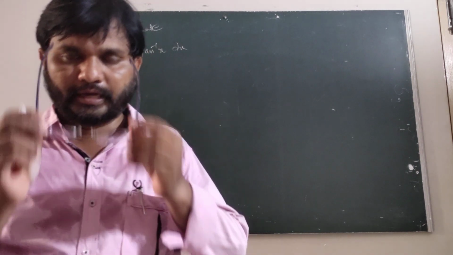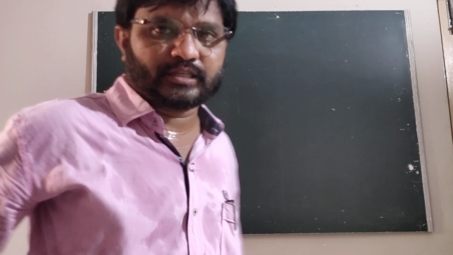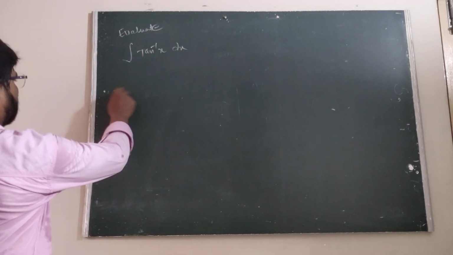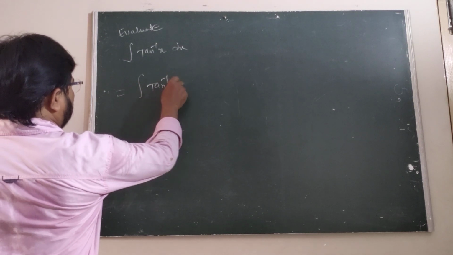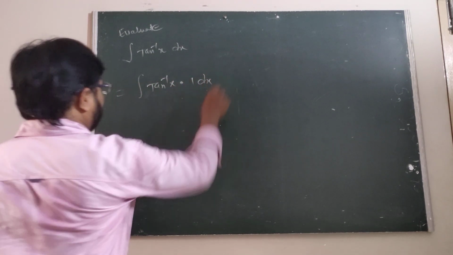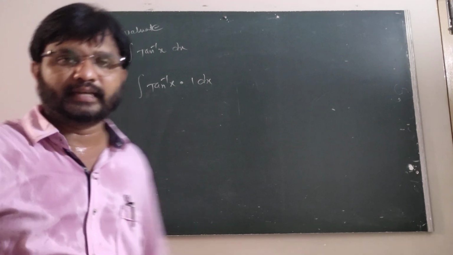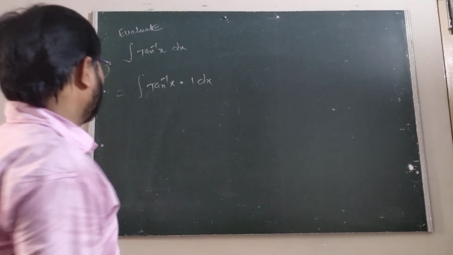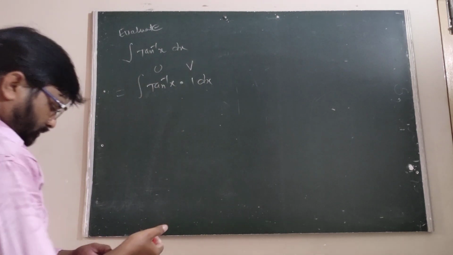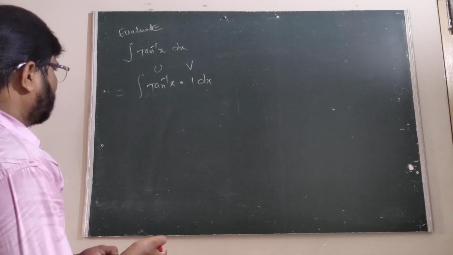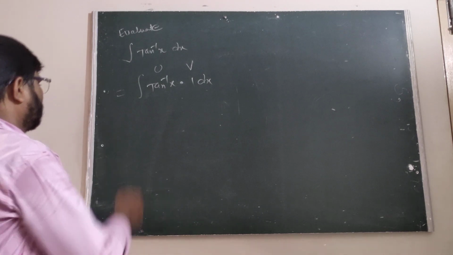Now here we have tan inverse x into 1 into dx. This can be written as the integral of tan inverse of x into 1 into dx. Now we have to take u and v. Now this is u into v.